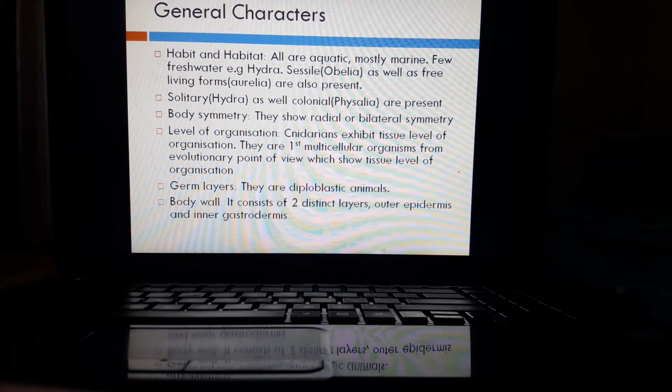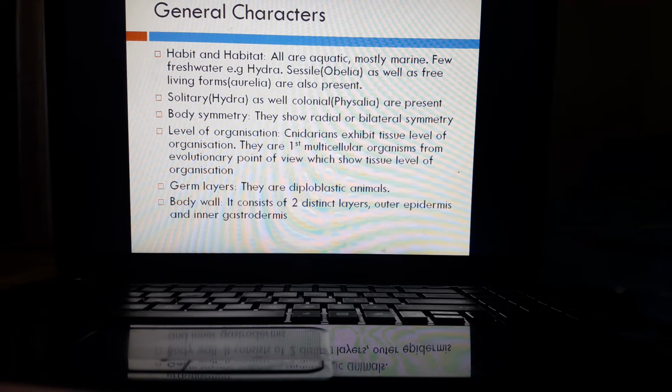Cnidarians are aquatic. Aquatic means they are found in water, mostly marine. Marine means they are found in the sea water, but a few freshwater species are also found, for example, hydra. They are sessile. Sessile means they are fixed to the substratum. For example, Obelia, as well as free living forms are also present. For example, Aurelia.